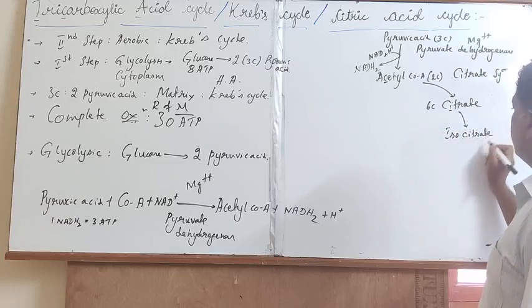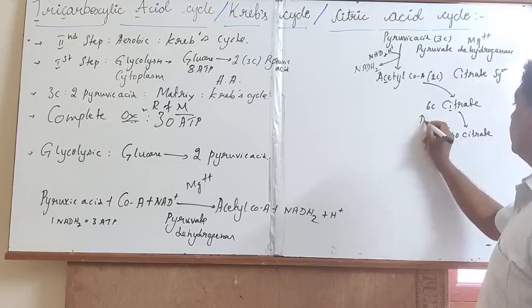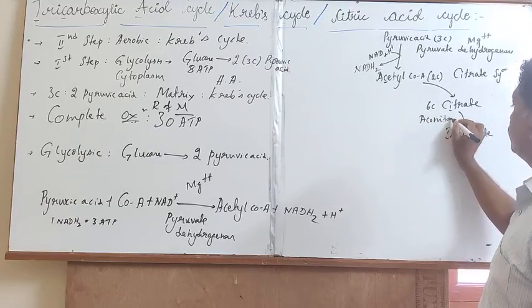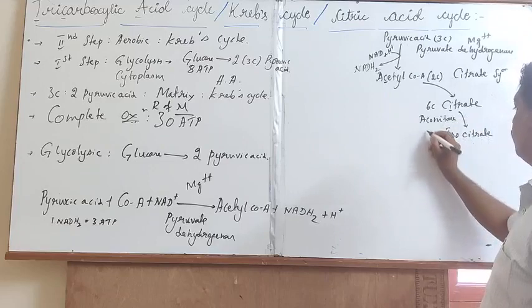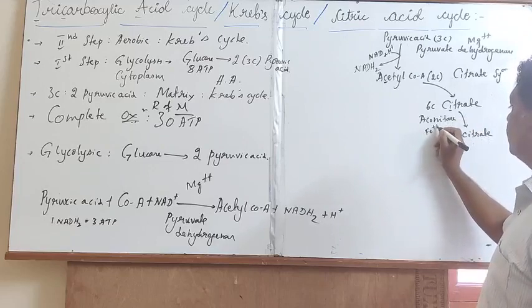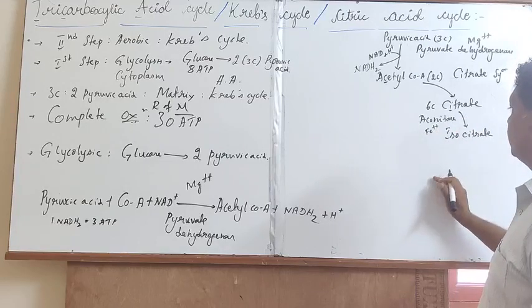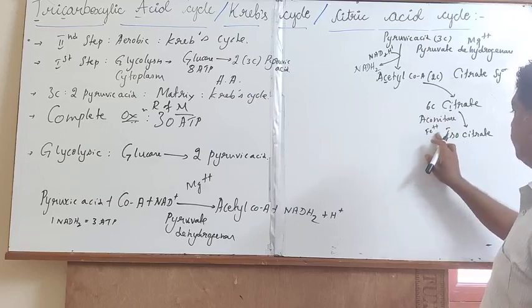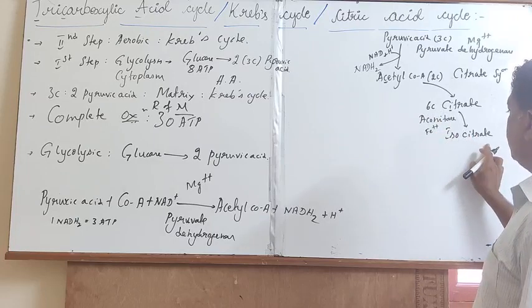Later, the citrate will get converted into isocitrate, which is actively synthesized through the enzyme aconitase with the help of iron. It is evident with the biosynthesis of isocitrate.